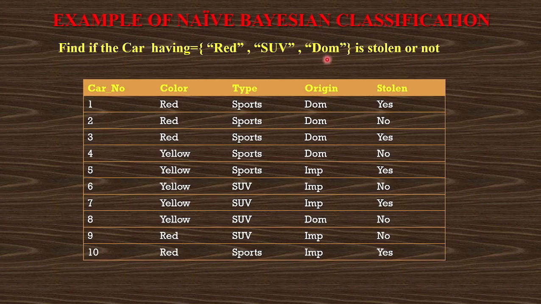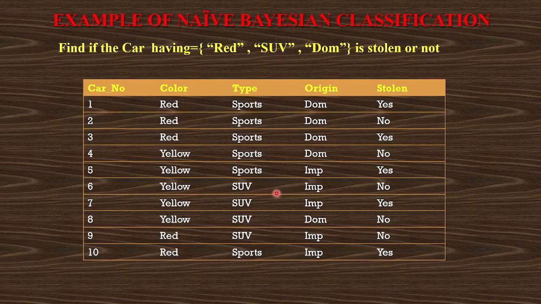There are two types of origin: domestic and imported. Domestic means it is designed and developed in your own country, and imported means the cars are imported from foreign countries. So for finding out this particular record, I can apply the naive Bayes classifier on this particular table.